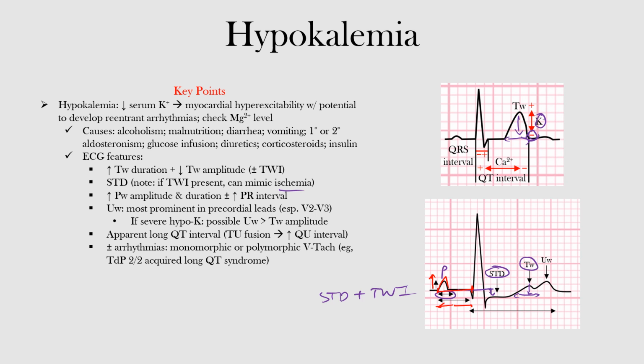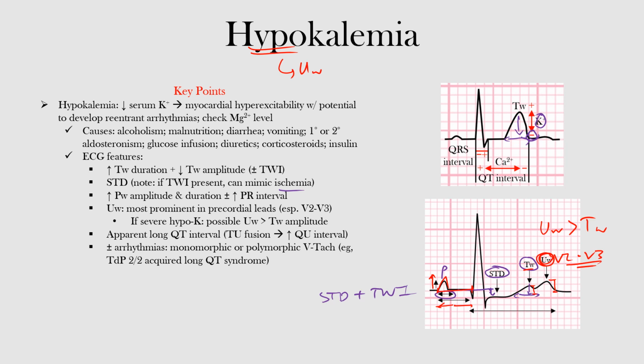Now U waves may also manifest and are often most prominent in the precordial leads, especially leads V2 and V3. If hypokalemia becomes so severe, the U wave may even become larger than the T wave, okay? So here's our U wave, which is commonly characteristic, and when most people think of hypokalemia, they usually tend to associate it with these U waves, okay? So if hypokalemia is so severe, these U waves can increase in amplitude and become greater than our T waves, okay? You can see that here. The U wave amplitude becoming greater than that of the T waves at lower potassium levels, okay? And remember, V2 and V3, we tend to see the most prominent U waves there.